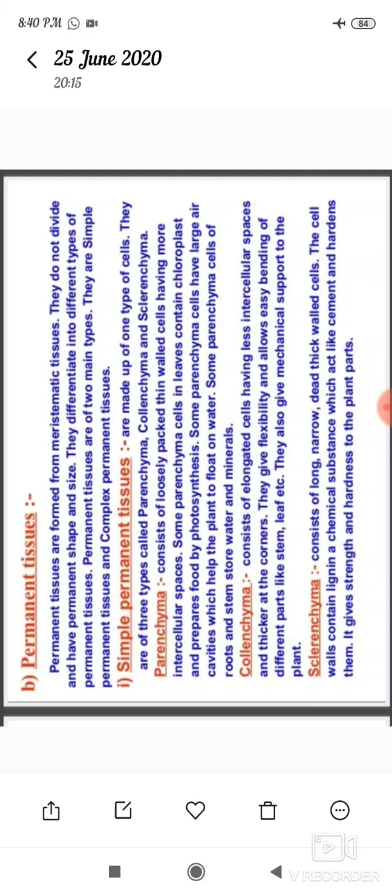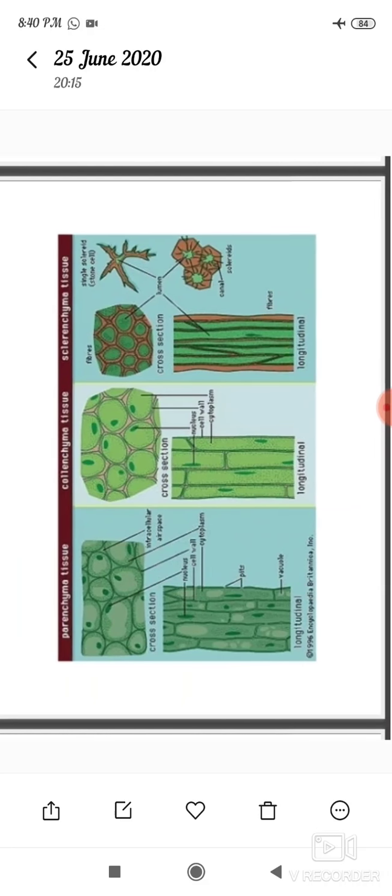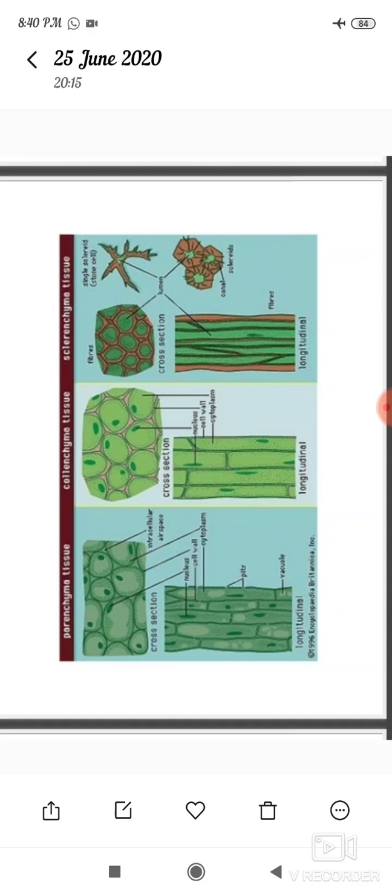Collenchyma consists of elongated cells having less intercellular spaces and thicker at the corners. Here, observe. Parenchyma, collenchyma, sclerenchyma are the three types of simple permanent tissue. Parenchyma cells have large intercellular spaces in between them. Here the corners of the collenchyma cells are very thick. But in collenchyma, they have no large space in between them.